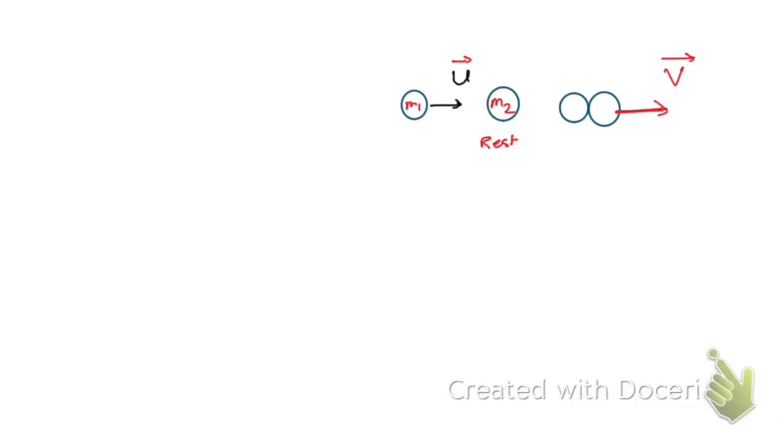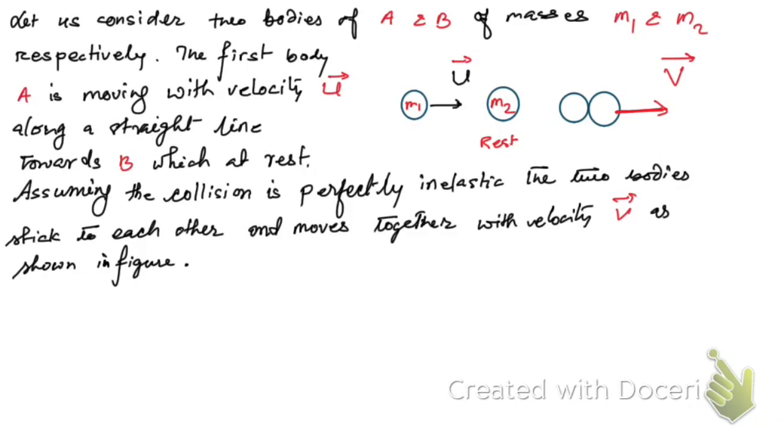Let me write what I have considered. We have two bodies A and B of masses m1 and m2 respectively. The first body A moves with velocity u along a straight line towards B, which is already at rest. They collide and stick to each other, and then move together with velocity v.